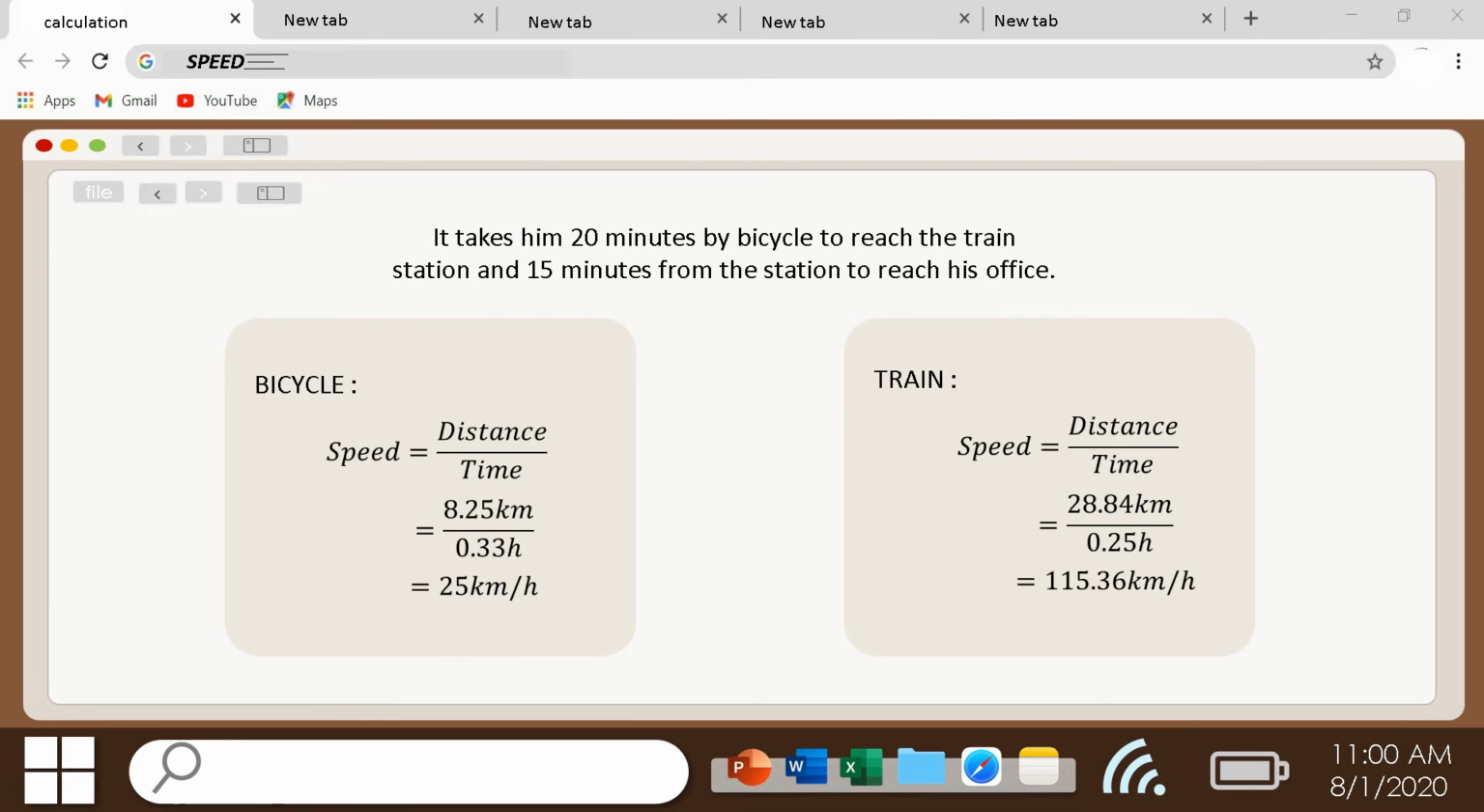Next, it takes him 20 minutes by bicycle to reach the train station and 15 minutes from the station to reach his office. Now, we will calculate the speed of the bicycle. The formula for speed is distance over time. We will get the speed of the bicycle is 25 km per hour. Next, we calculate the speed for the train and we will get 115.36 km per hour.